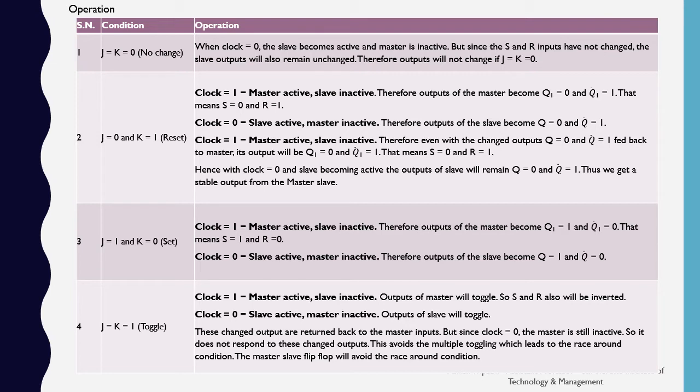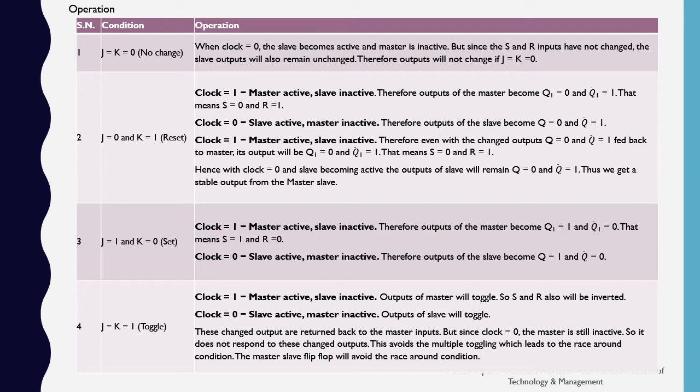Again the clock goes to 1, that is the master again becomes active and the slave becomes inactive. So even with the changed output Q equals 0 and Q dash equals 1, this feedback is given to the master. Hence Q1 becomes 0 and Q1 dash becomes 1. This means S becomes 0 and R becomes 1. So this keeps on going and we are getting the same output, that is the reset condition, where the final output Q is always 0 and Q dash is always 1.